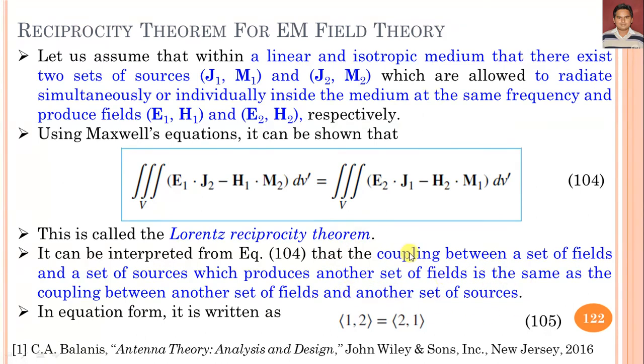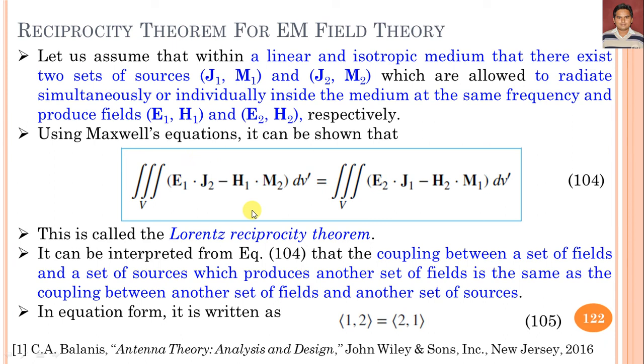So this we can simply understand from equation 104: the coupling of the fields E1 and H1, generated due to the sources J1 and M1, to the sources J2 and M2, which produce the fields E2 and H2, we can represent by 2 comma 1, and this we can represent by 1 comma 2.